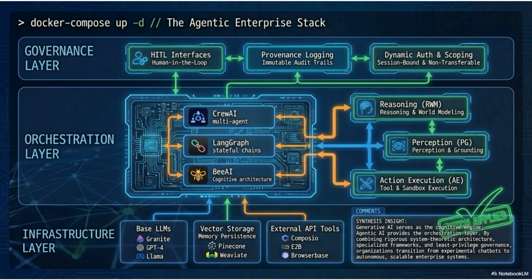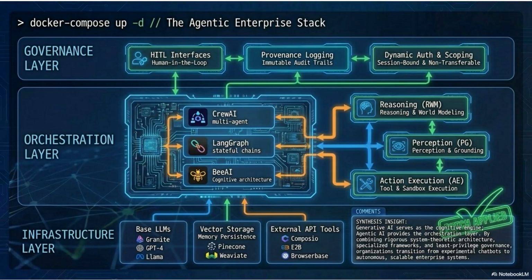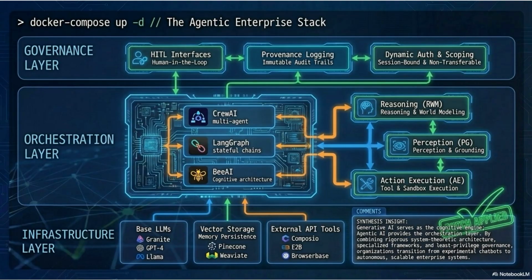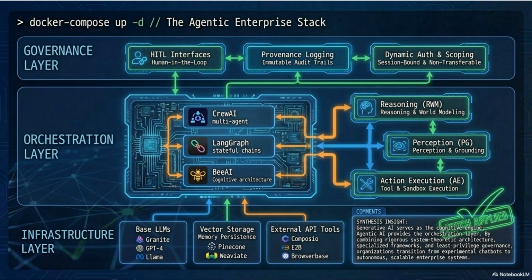Slide 13. Docker Compose Up. The Agentic Enterprise Stack. This is the complete reference architecture for a production agentic enterprise system. At the bottom, the infrastructure layer. Base LLMs, Granite, GPT-4, Llama.